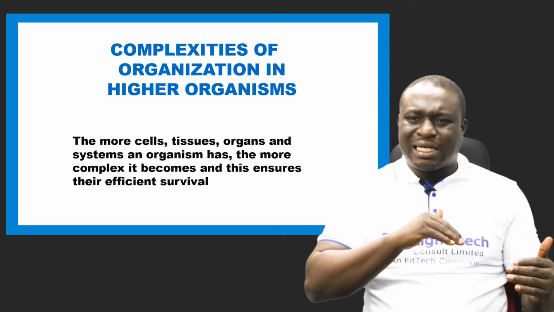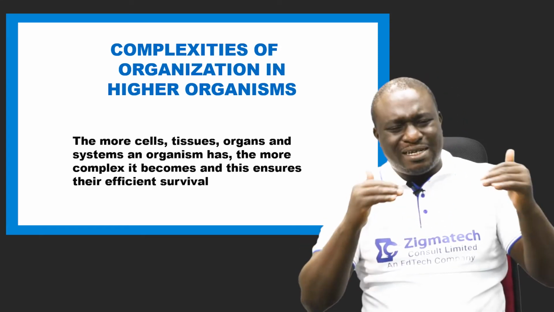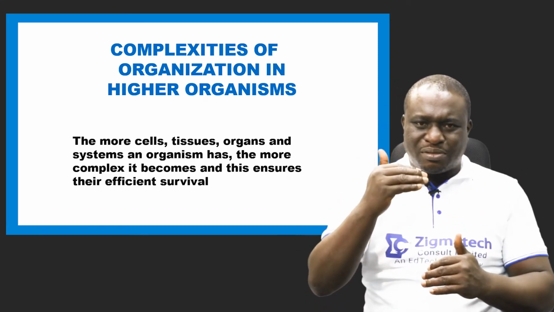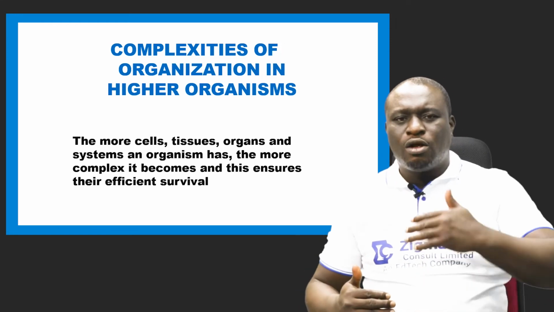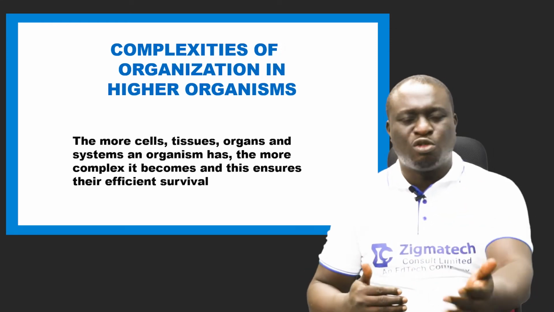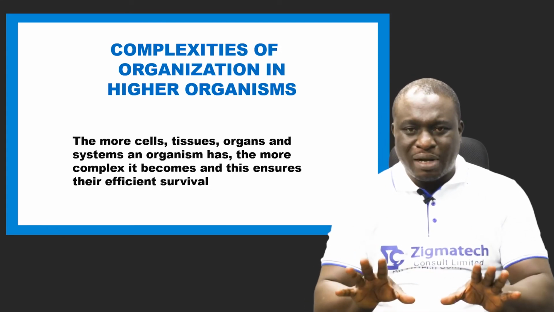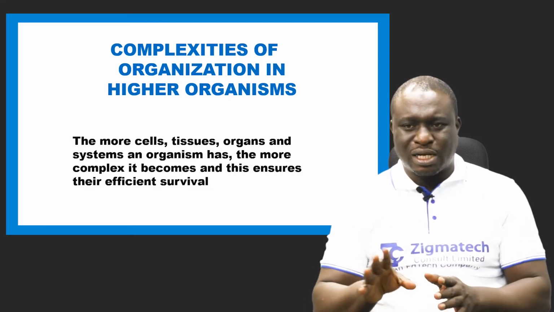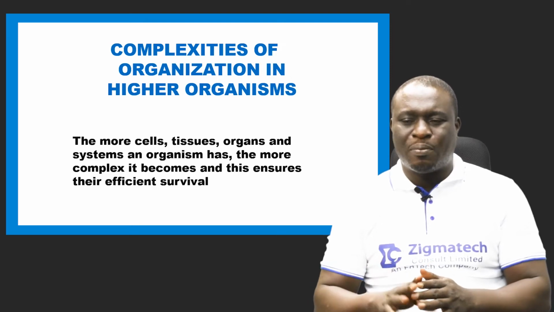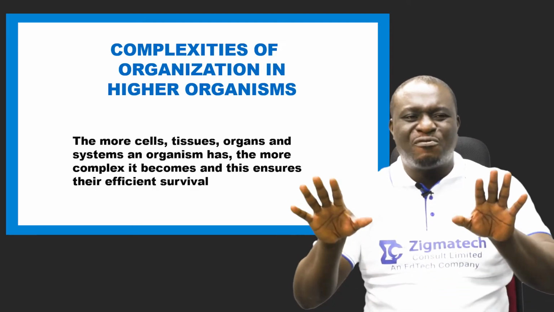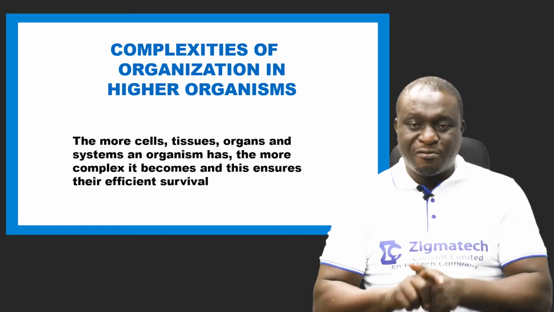So we're looking at the advantage higher organisms have over lower organisms or unicellular organisms. There is an advantage. This complexity comes with an advantage. As you can see here, we said that it becomes more complex, and this ensures efficient survival.